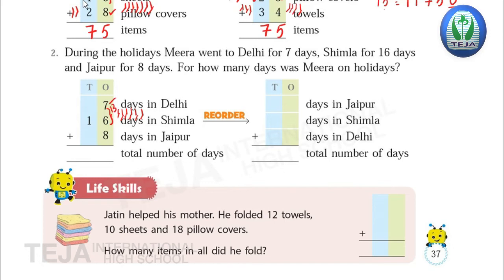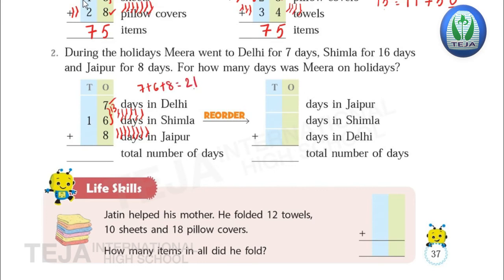So draw 8 lines, children. 1, 2, 3, 4, 5, 6, 7, 8. Now count after 13. 14, 15, 16, 17, 18, 19, 20, 21. So the total is 21. 7 plus 6 plus 8 is 21.